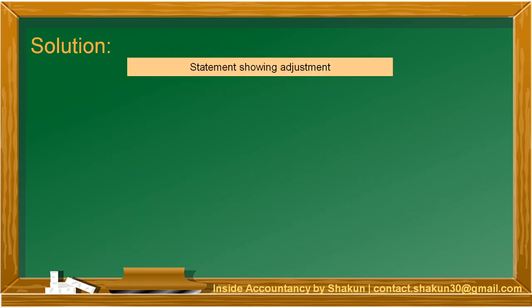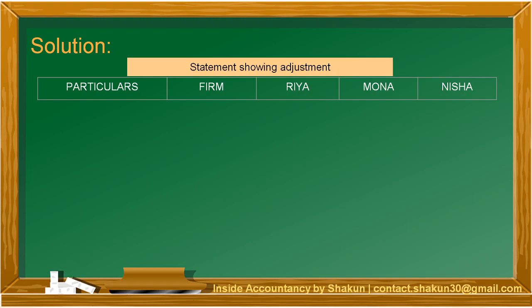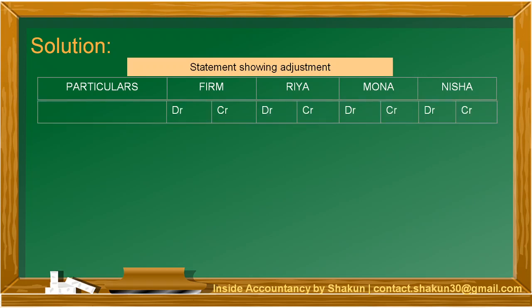Let's have a look at the solution. Since this is a case of past adjustment, therefore in the solution we are first making the statement showing adjustment. We have one column for firm, and since there were 3 partners, Ria, Mona and Nisha, we have 3 columns for the partners. Now firm and the partners columns are further divided into DR and CR respectively.